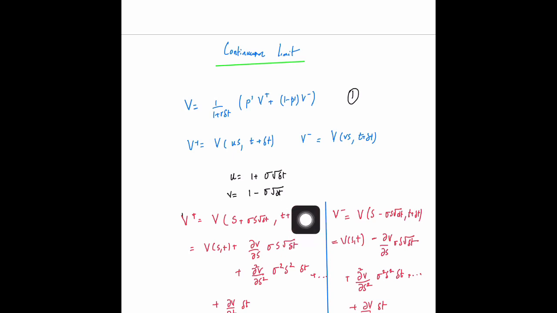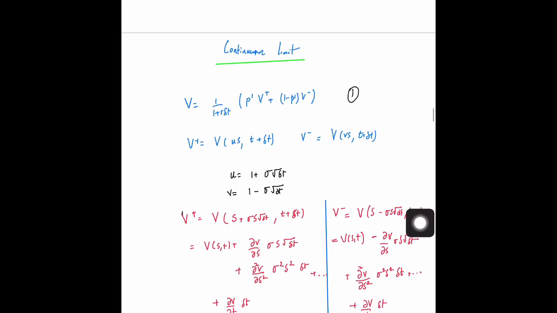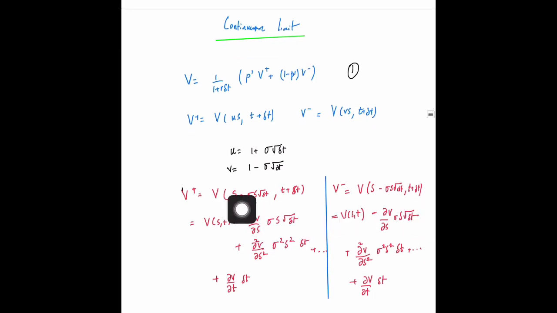You can do a Taylor series expansion. So what you will have is the first derivative of V with respect to S times the first difference, and the second derivative, with a factor of 1/2 here, times this difference squared. Similarly, you'll have the second derivative term for the other branch.